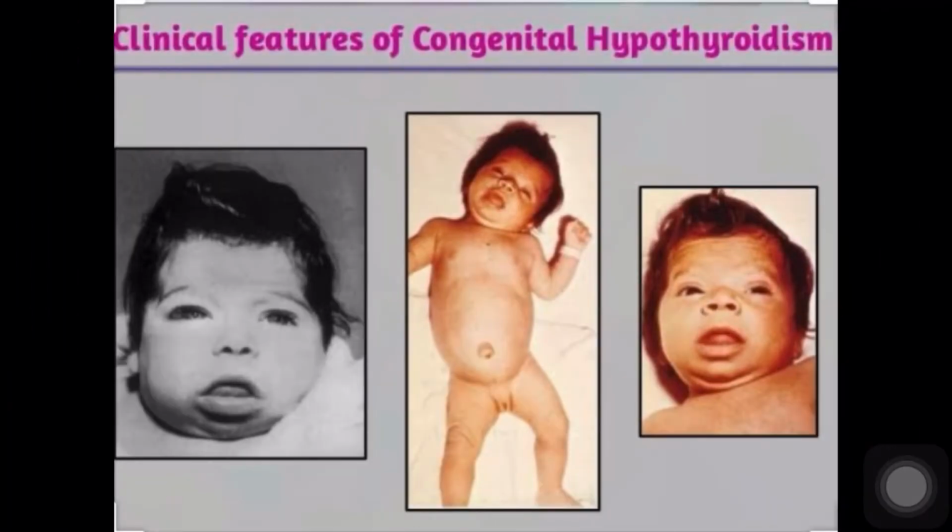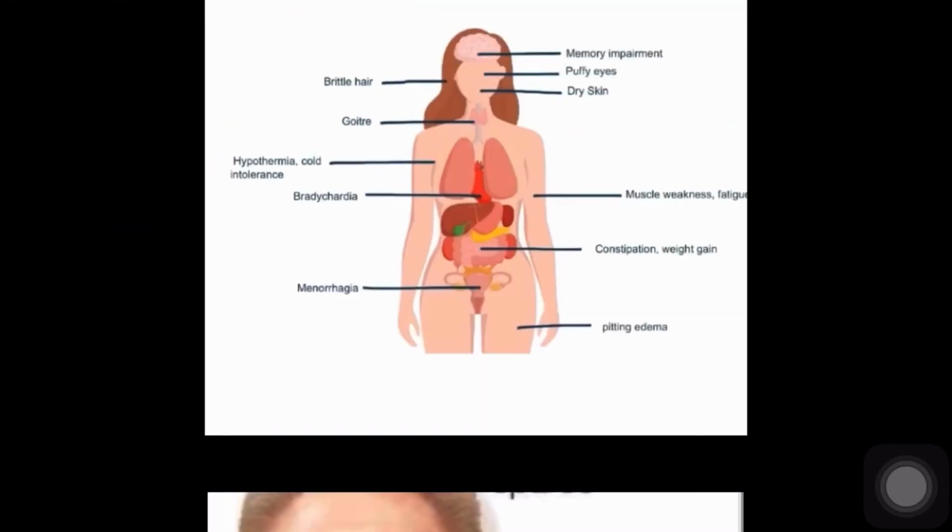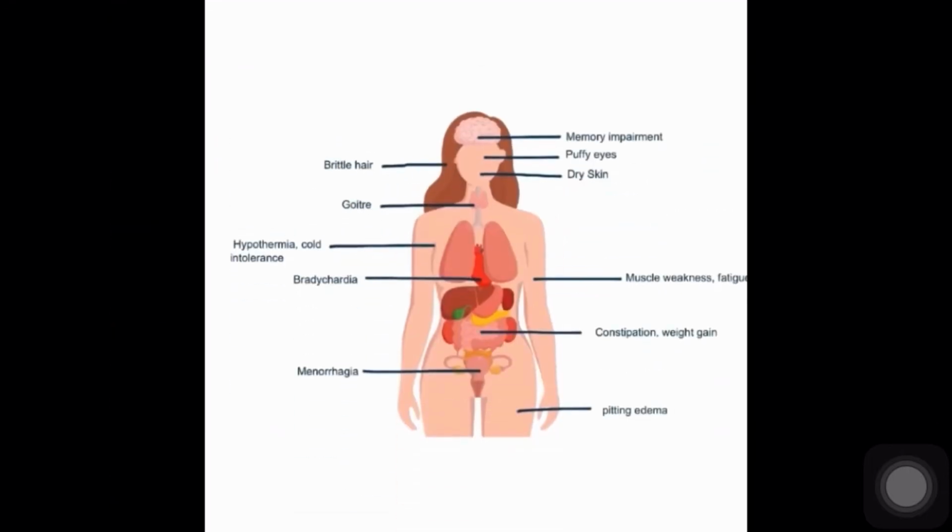Other clinical features in cretinism are commonly found in hypothyroid patients, like bradycardia, constipation, dry skin, less appetite, and impaired skeletal growth. This is usually seen in the childhood form, and neurological features like mental deficiency are found in the childhood form as well. The impaired skeletal growth actually causes dwarfism in the child.